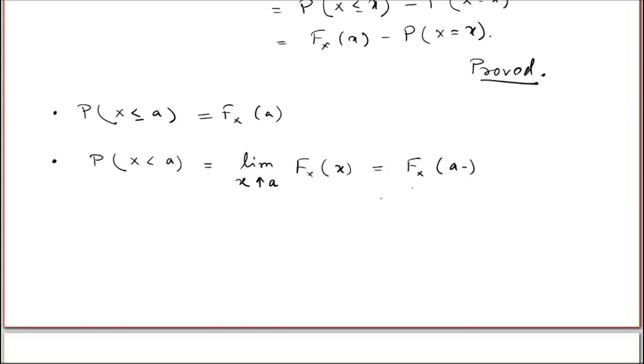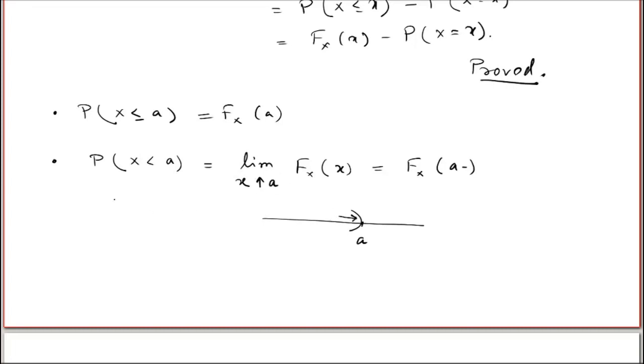And what is the intuitive idea? It is very simple. I will reach as close as possible to the point a, but a itself is not included. So I have to take the limit from this side, and this is the left limit.